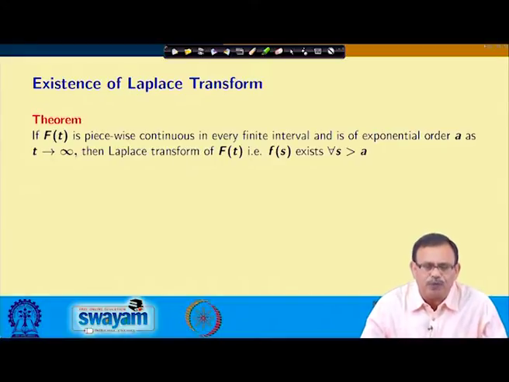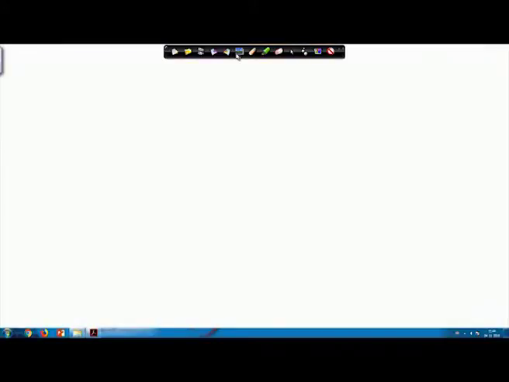Now, let us see the proof of this theorem. It is given that f(t) is a piecewise continuous function in every finite interval and is of exponential order alpha. So, if I take a t0, say t0 greater than or equal to t, then from the definition of Laplace transform, F(s) is integral 0 to infinity e^(-st) f(t) dt.